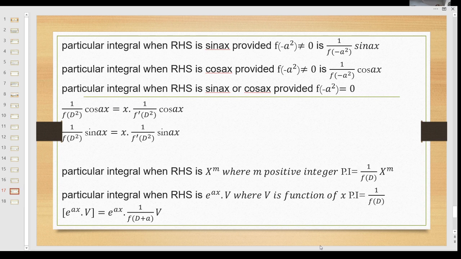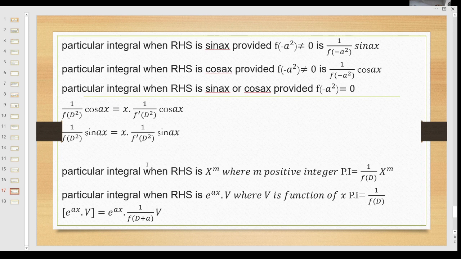And the particular integral when RHS is sin ax or cos ax, provided f of minus a square is equal to 0: 1 divided by f of D square into cos ax is equal to x into 1 divided by f dash of D square into cos ax. 1 divided by f of D square into sin ax is equal to x into 1 divided by f dash of D square into sin ax. This is the derivative I have to find out. Integration we do in the problem.